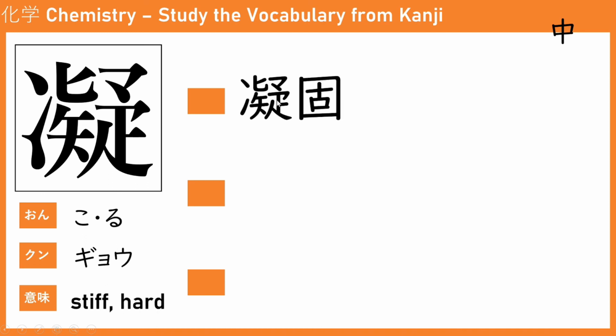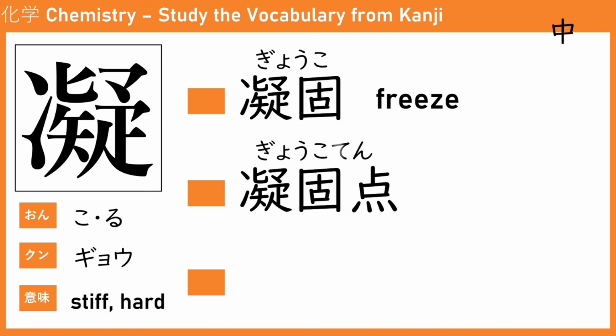The first one is gyoko. Gyoko. You got stiff and it becomes hard, which means freezing. Okay, to freeze from water to ice, from liquid to solid. We add ten, so gyokoten, it becomes freezing point. The freezing point for water is 0 Celsius.